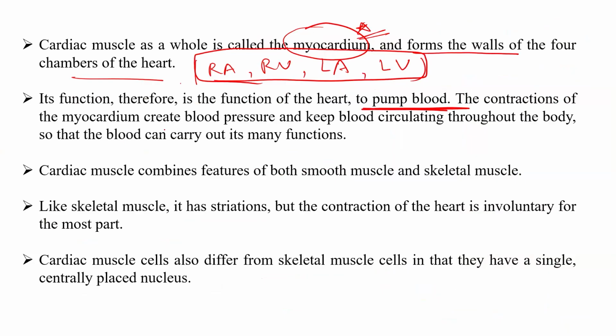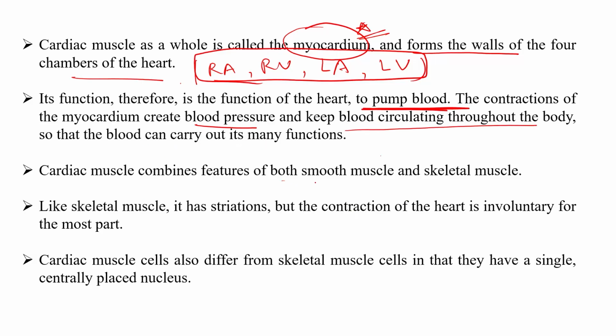The contraction of the myocardium creates blood pressure, and the blood pressure is enough to pump the blood out of the left ventricle so that it can be carried to various organs. Therefore, it keeps the blood circulating throughout the body so that the blood can carry out its many functions.